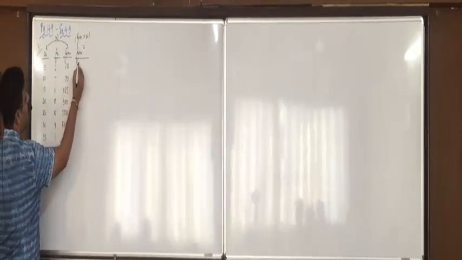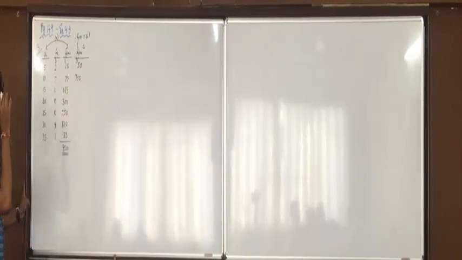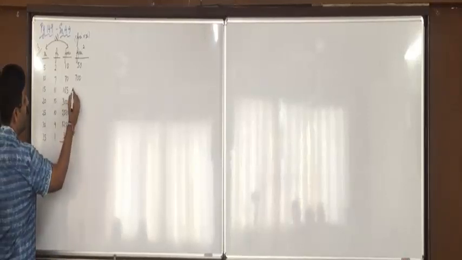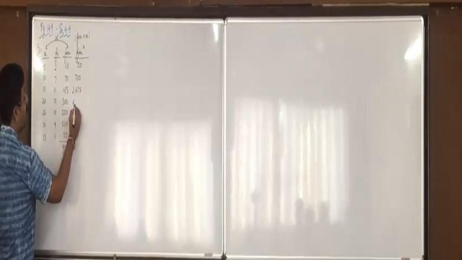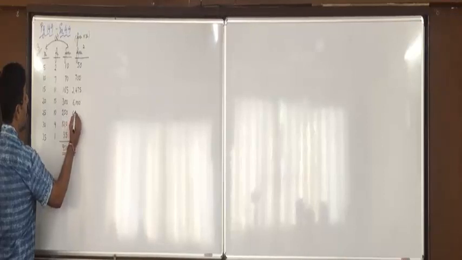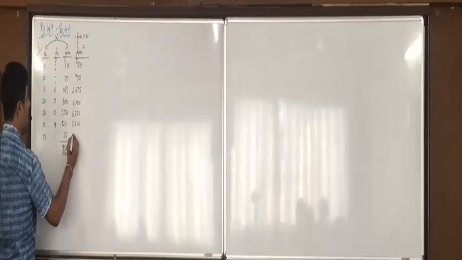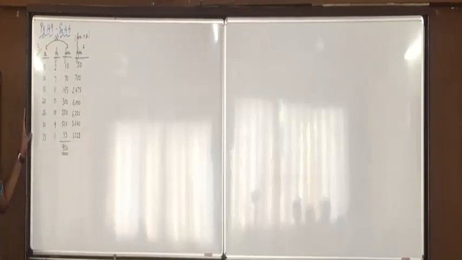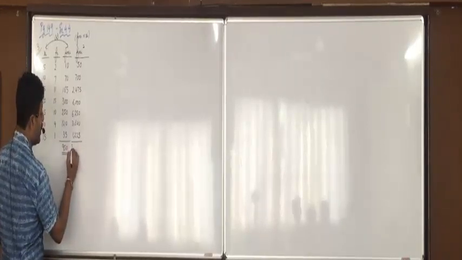Okay, so do 10 into 5 M plus, 70 into 10 M plus, then 165 into 15 M plus. What does it come to? 2475. 300 into 20 M plus, 250 into 25 M plus, 120 into 30 M plus, and 35 into 35 M plus. Press MR. Yes. 20,300.